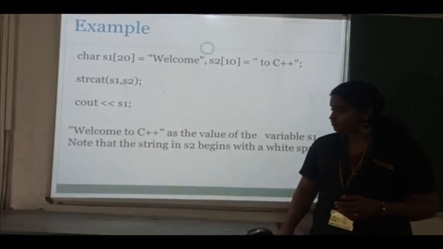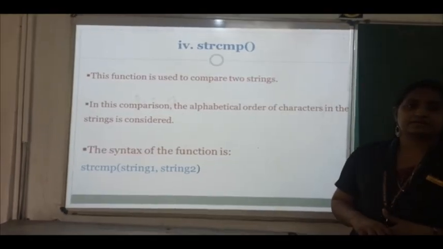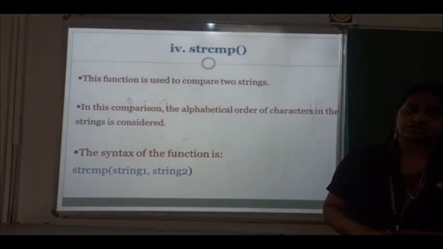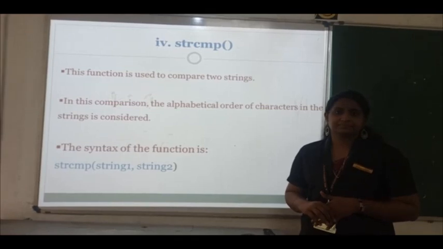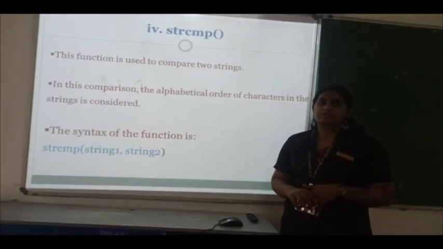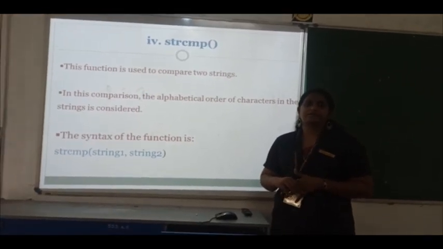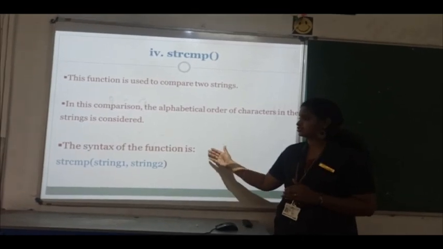Next we'll go for string cmp, that is string compare. Can you say what it is? It compares the characters in a string.